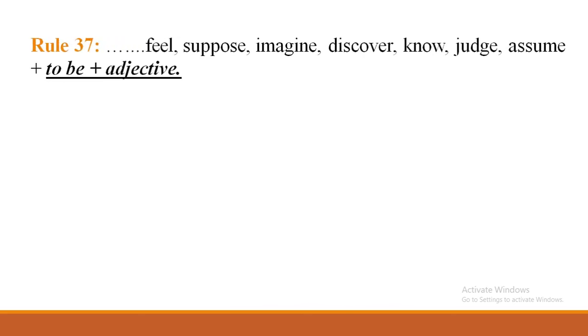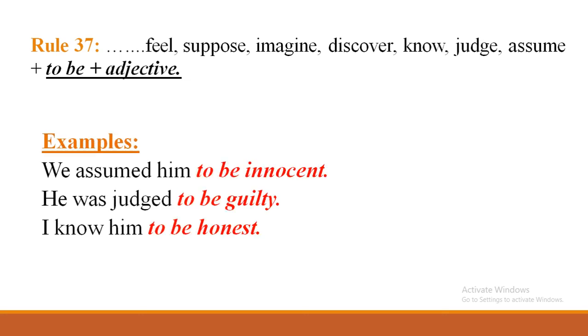Next one, 37. Here I have given few words. You have to memorize these words: feel, suppose, imagine, discover, know, judge, assume. Then when you get these words in a given part, you have to write to be plus adjective. Examples: we assumed him to be honest. And here you have to remember, after to be, you have to write an adjective.